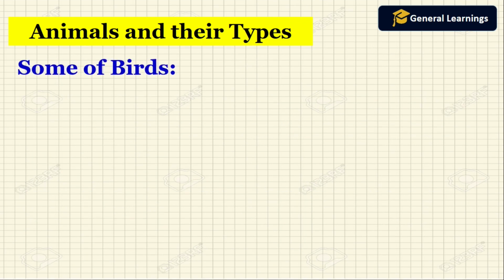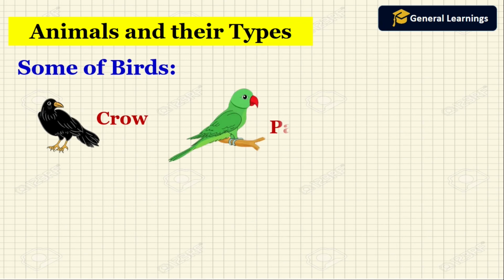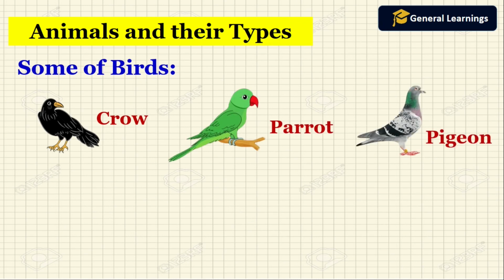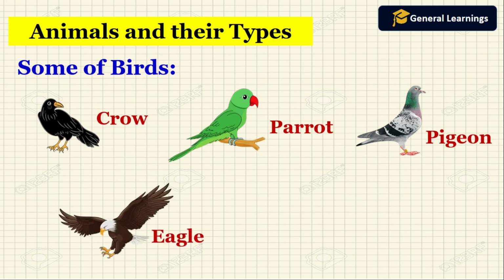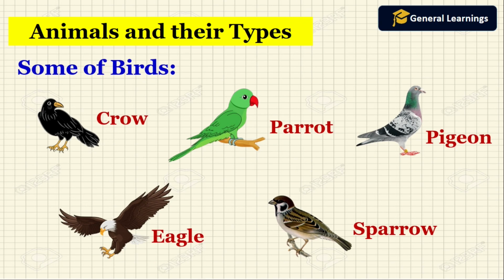Now we will see some of the birds which can fly. Crow, parrot, pigeon, eagle, sparrow. So these birds can fly. They have a beak, and with that they eat their food.